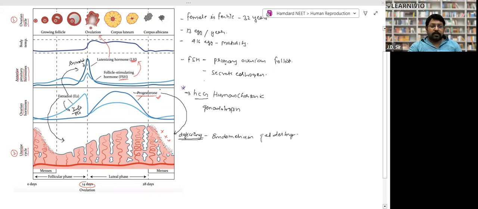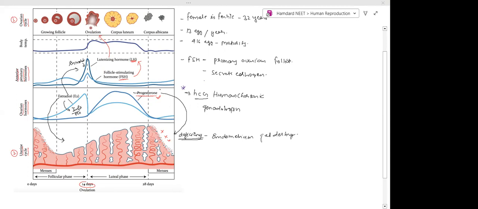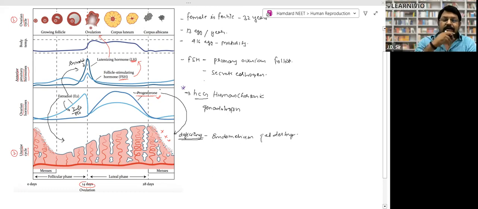FSH is released from the anterior pituitary, and it is responsible for the maturation of the primary ovarian follicle. And one more important thing: what is the function of GnRH? What is the use of GnRH? Can you tell me? It is released from the hypothalamus, and it acts on the anterior pituitary to release LH and FSH. Okay.